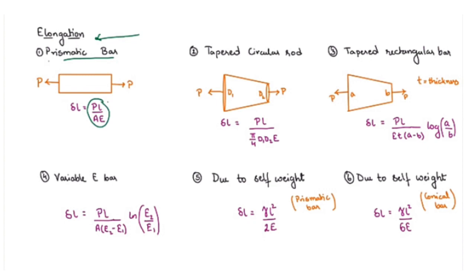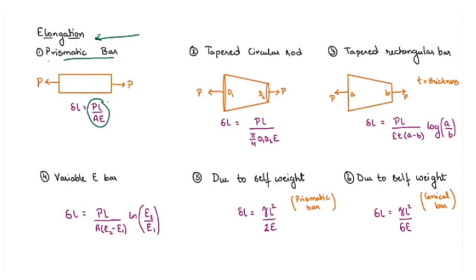Fourth one is the variable E bar, also called the composite bar, for which the formula is given by PL divided by A within bracket E2 minus E1 ln E2 by E1. As this is a composite bar, it will consist of multiple materials, so it will have multiple Young's moduli. E2 is the Young's modulus for the second material, and E1 is the Young's modulus for the first material, and P is the load, L is the length of the bar, and A is the cross sectional area. So that is the elongation for the variable E bar.